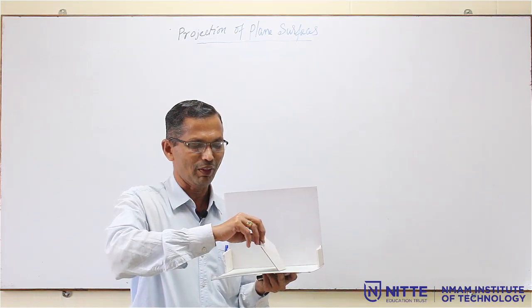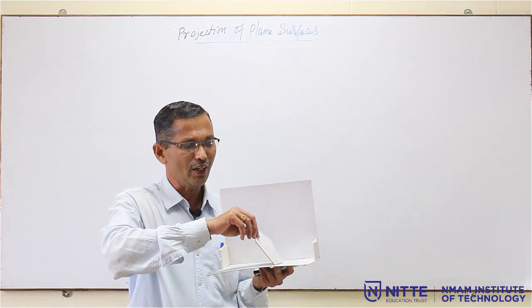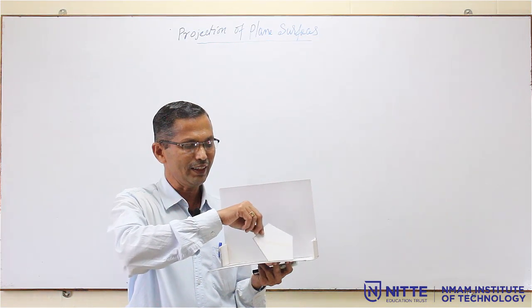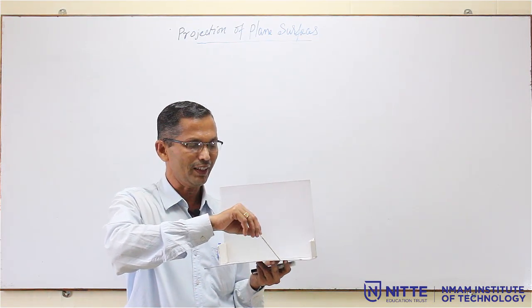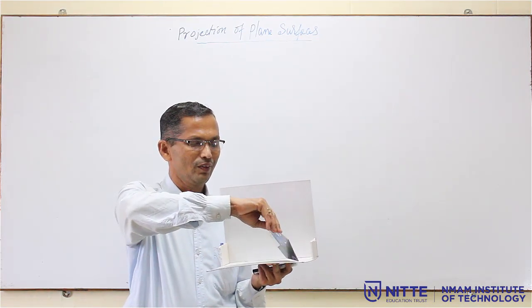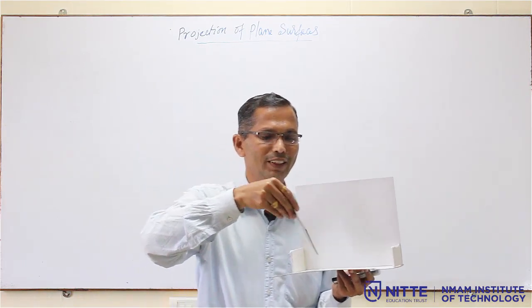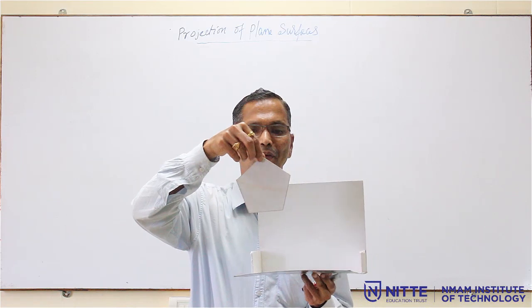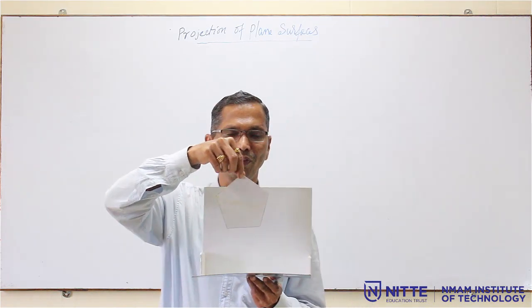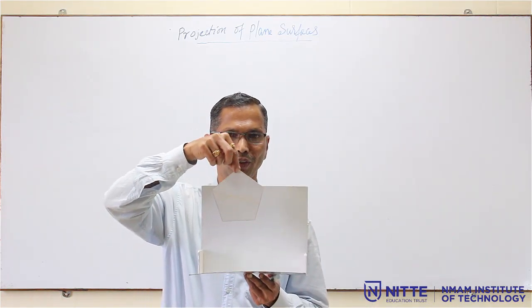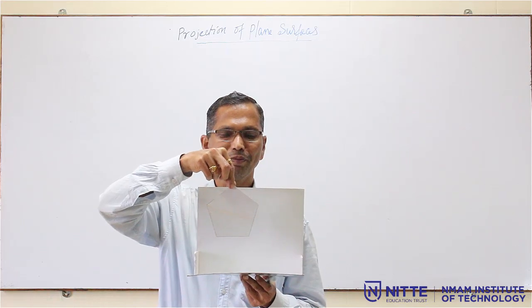The surface is inclined to HP now, and the edge is inclined to VP. So, I can tilt it like this or I can tilt it like this. So, this is the last step. Actually, this is the pentagonal lamina. If I hold it parallel to VP, it looks like a regular pentagon.